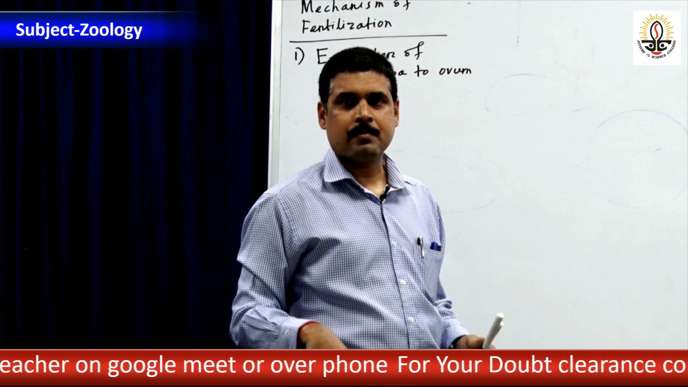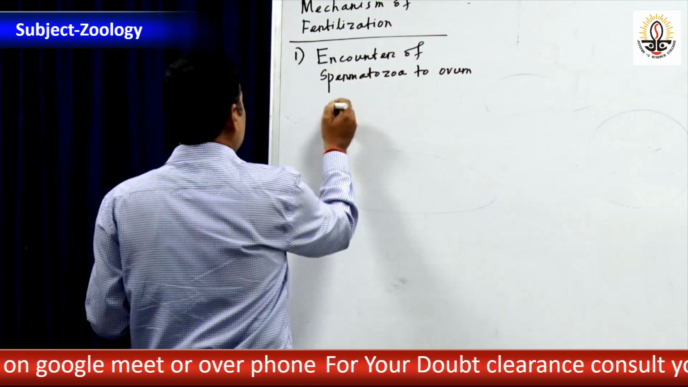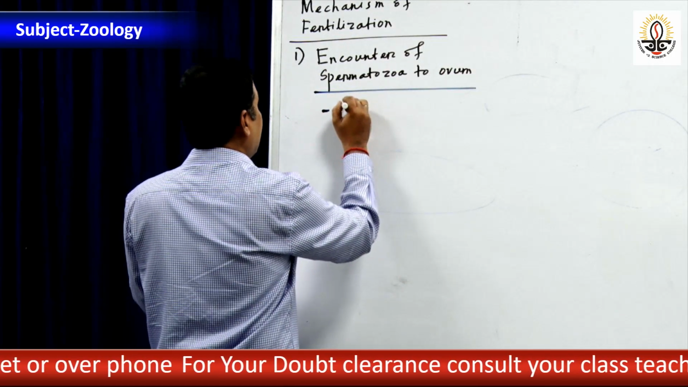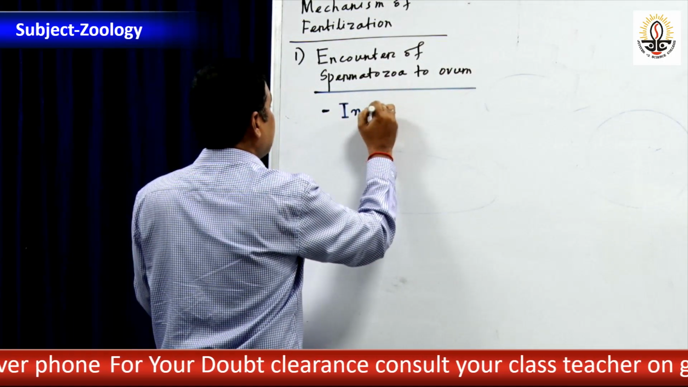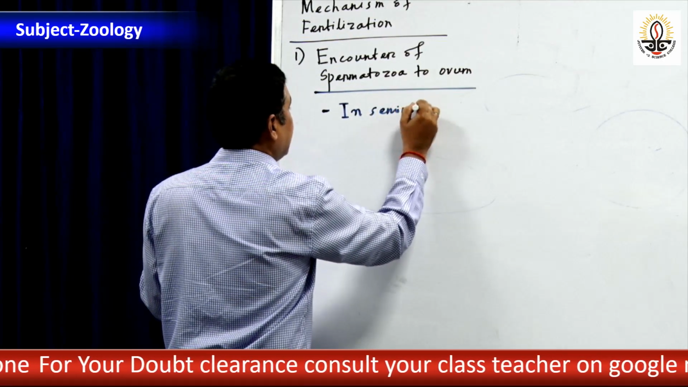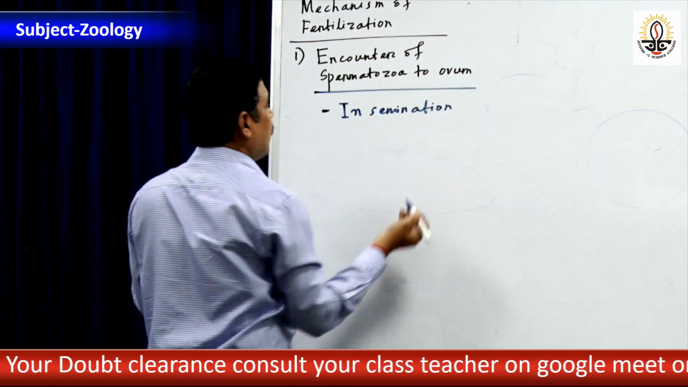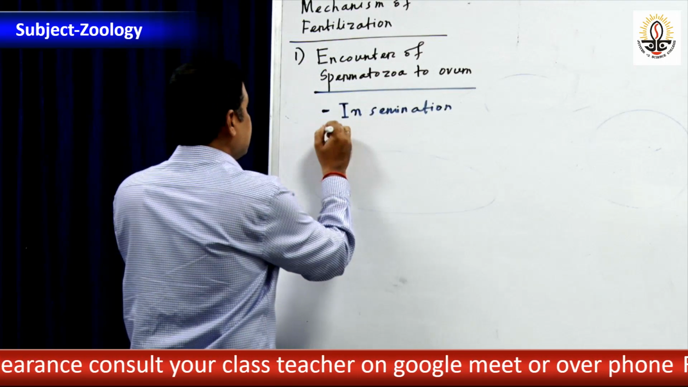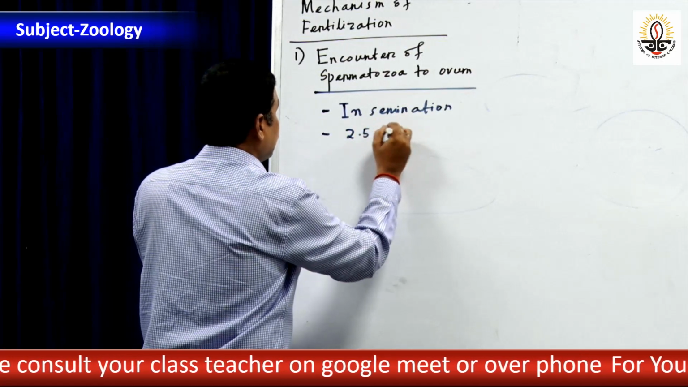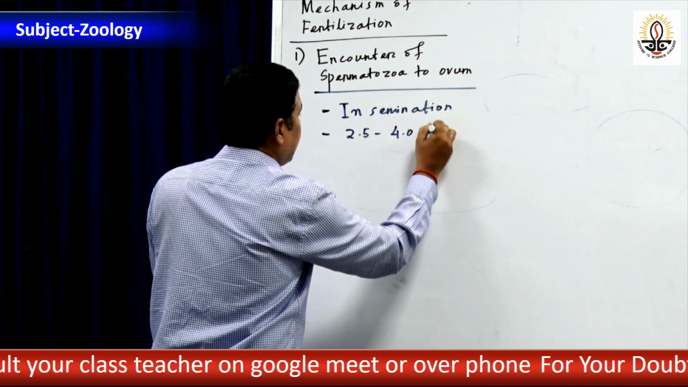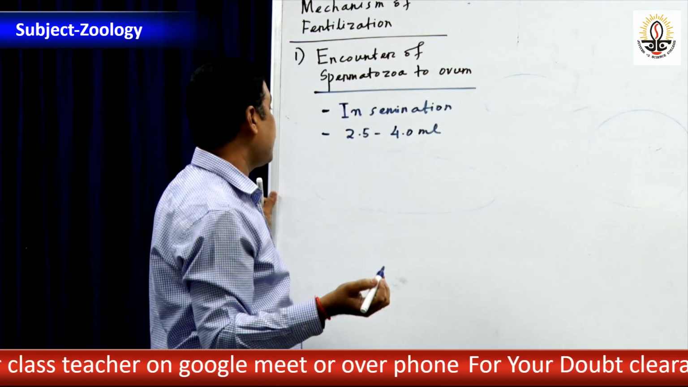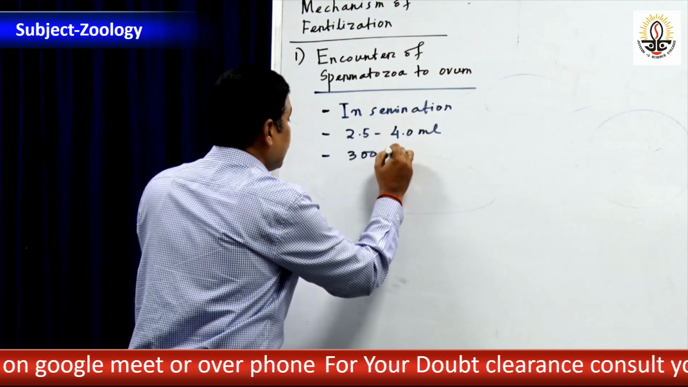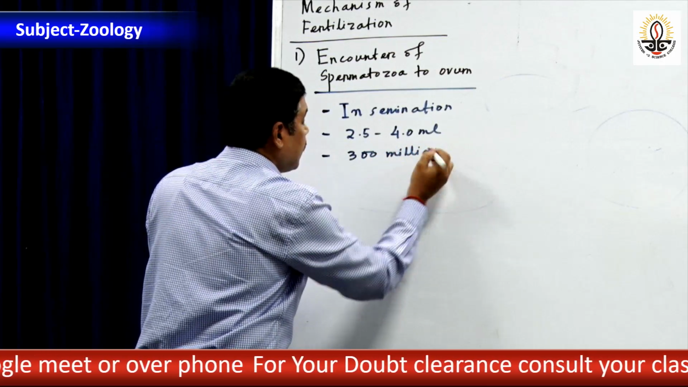The sperm goes towards it. As I have told you, the release of sperm into the vagina of the female is known as insemination. And how much semen is released? Approximately 2.5 to 4 ml. And how much sperm does it contain? About 300 million.